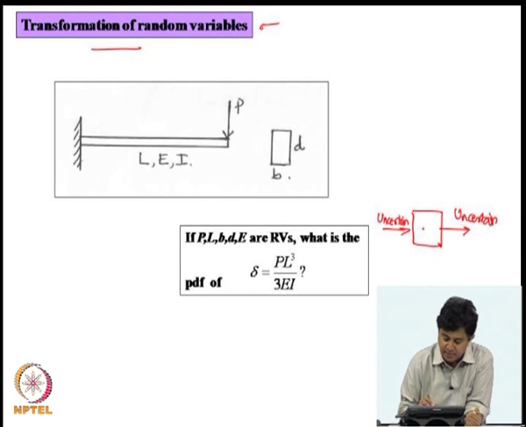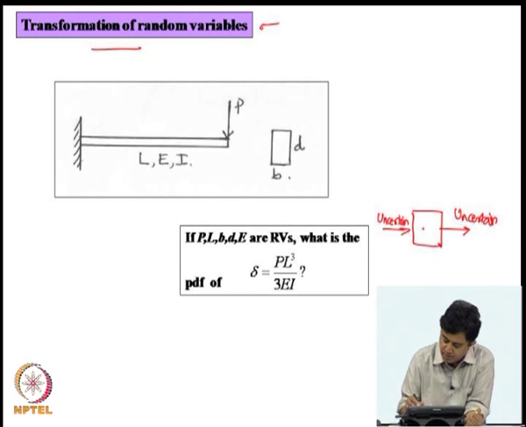So, we will typically be interested in knowing, if P and E are random variables and if we know their probability distribution functions, what can we say about the probability distribution of delta? This is a problem that we have to answer in structural engineering. If the inputs to a system are uncertain, the output will also be uncertain.